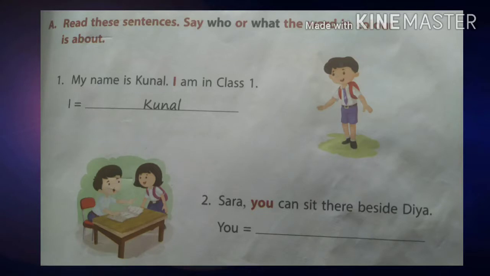Okay, page number 57, section A. Read these sentences. Say who or what the word in color is about. First question, my name is Colonel. I am in class 1. So, I is in color. I is colored here in brown color. What does I stand for? Yes, I here is Colonel. Who is I? Colonel.